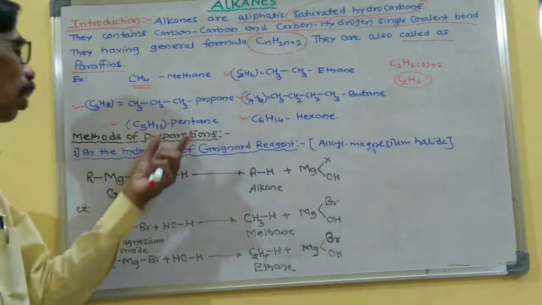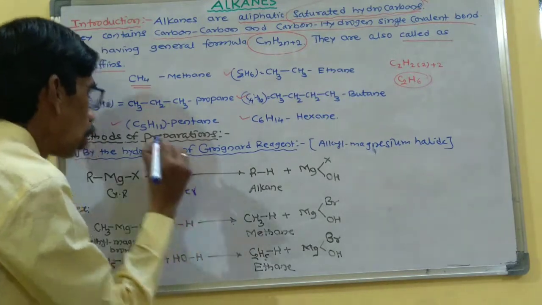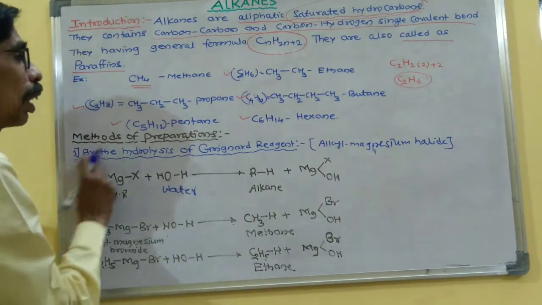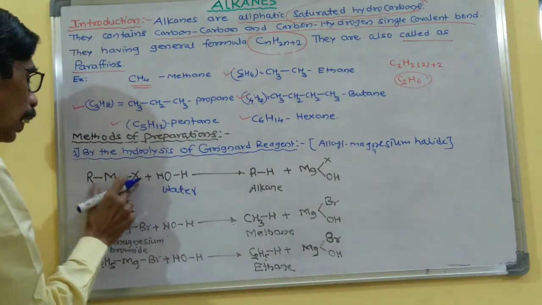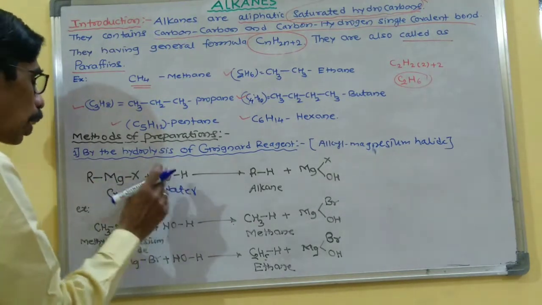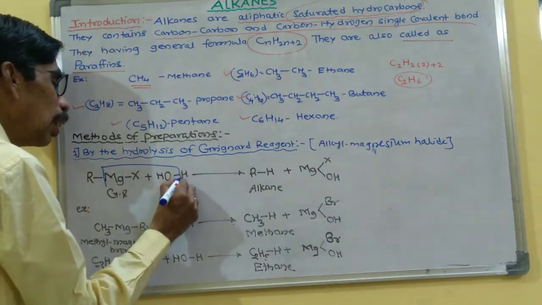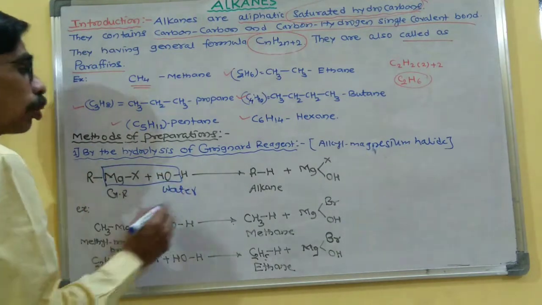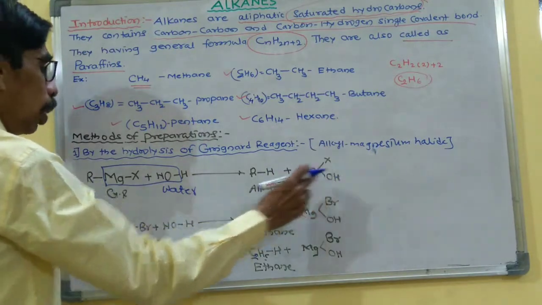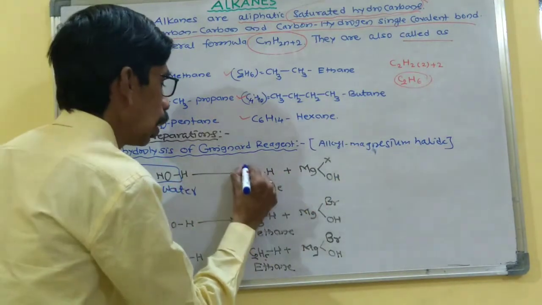Now this on hydrolysis using water. This is the Grignard reagent, alkyl magnesium halide. On hydrolysis with water, the MgX and OH combine, and the R and H combine to form the alkane.